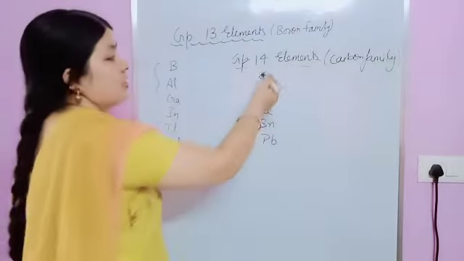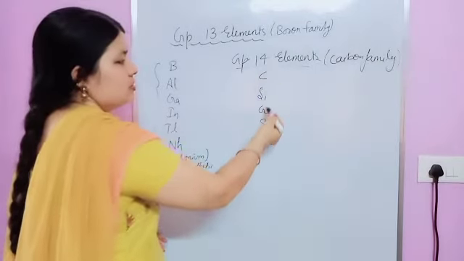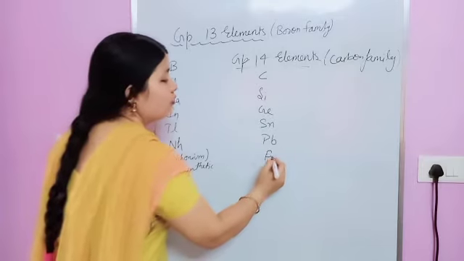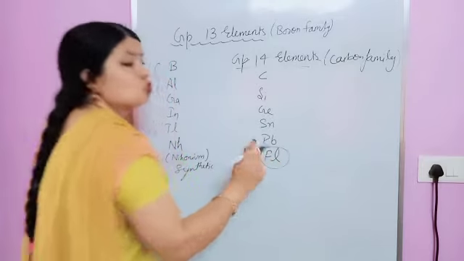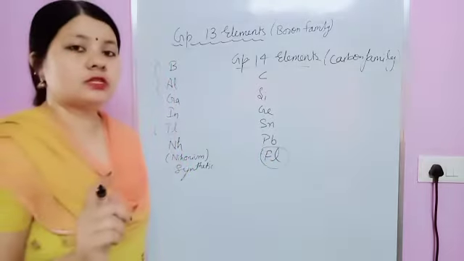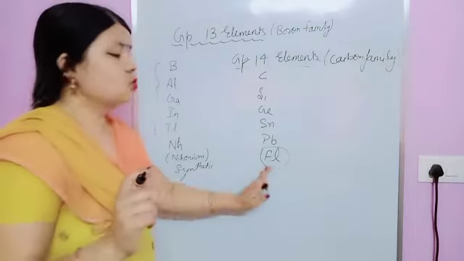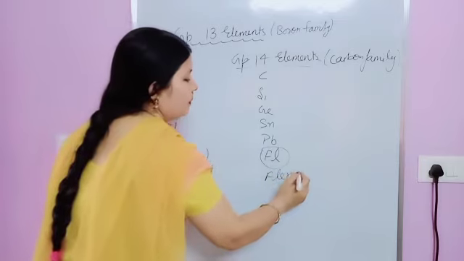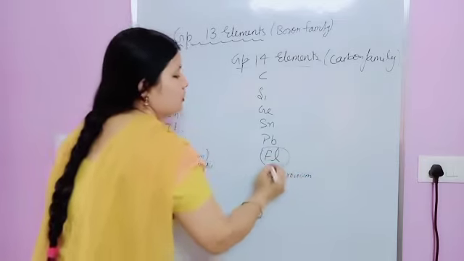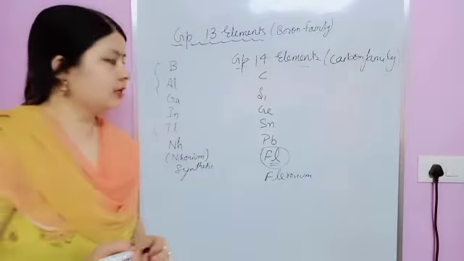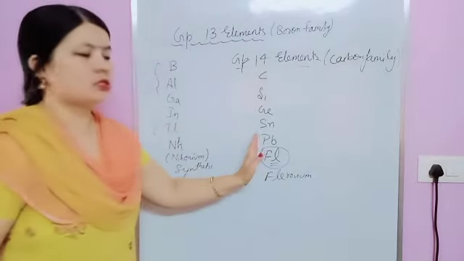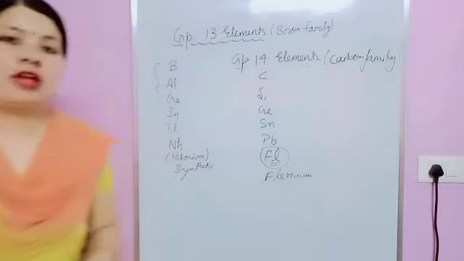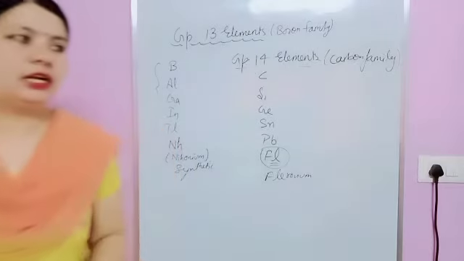Now just see, this one is carbon, silicon, germanium, tin and lead. Now in this we have one more. This one is also synthetic. These are all newly discovered, recently discovered elements. The name is flerovium. This one is synthetic in nature. Otherwise our main concern is up to lead. Now we have the 15th, 16th, 17th and 18th groups.